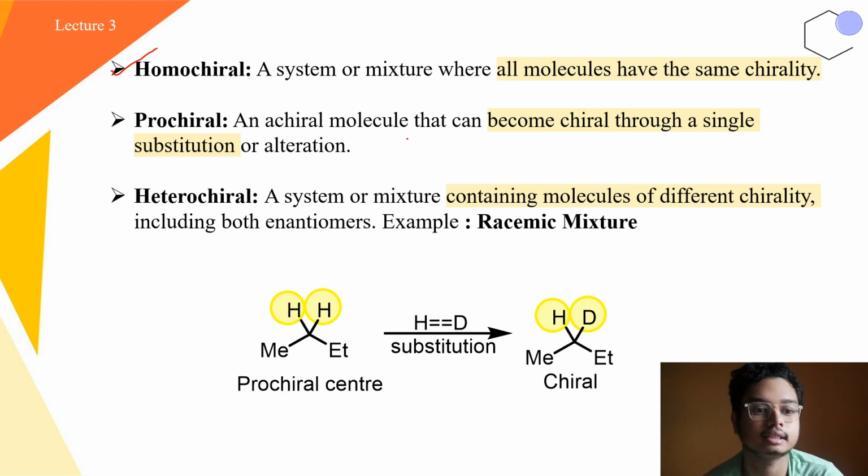Okay, then there is another thing, the prochiral. Prochiral is something that is an achiral molecule, but it can become chiral through a single substitution or alteration. Like for example, this particular compound.